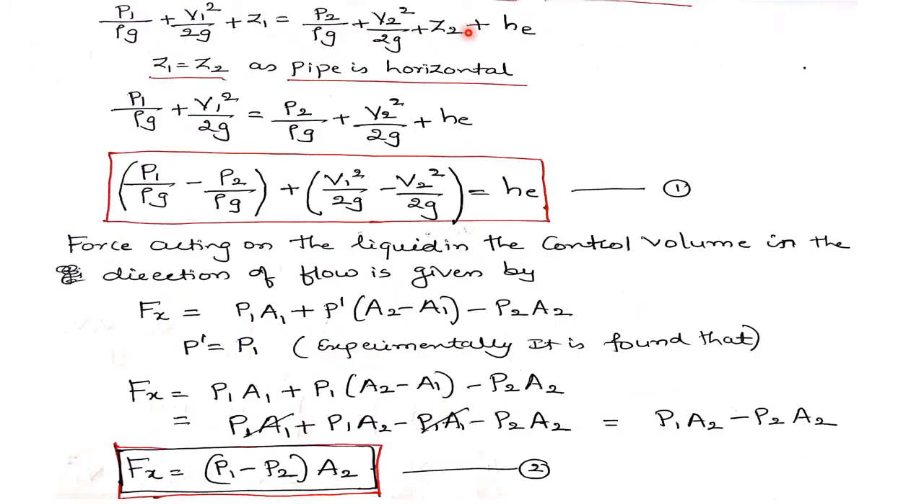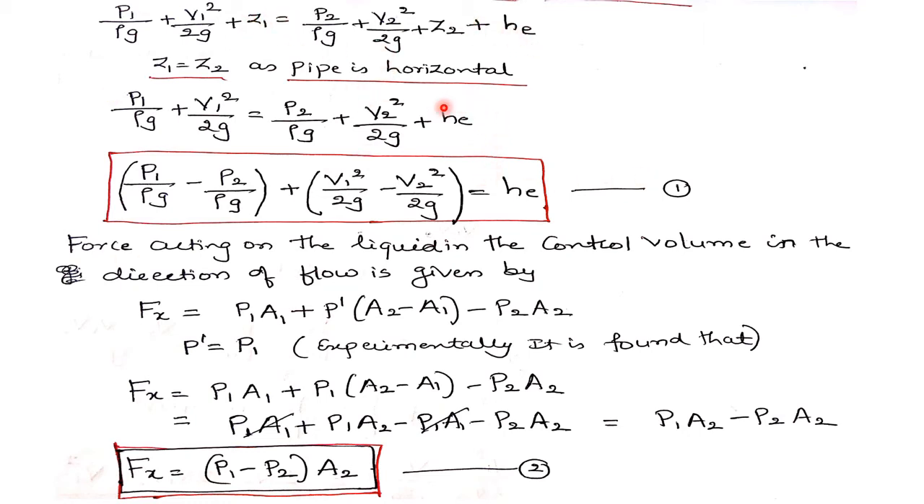So the same equation I have written here once again. As the pipe is horizontal, Z1 will be equal to Z2. So if Z1 is equal to Z2, my final expression will be P1 upon rho g plus V1 square upon 2g is equal to P2 upon rho g plus V2 square upon 2g plus He. This Z and Z get cancelled here.